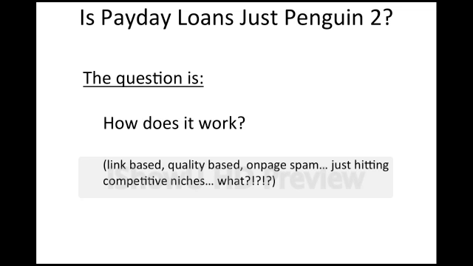So if you were hit by this, or you exist in any of these niches and you might be hit in the future, you might want to know, how does this algorithm work that hits our niches specifically? Is it link-based? Is it quality-based? Is it based on on-page spam? Are they just manually adjusting these niches? What are they doing exactly? And of course, more importantly, the question is, how do we fix it?